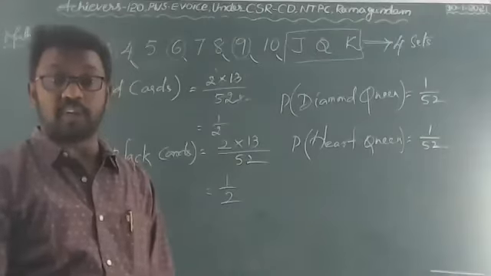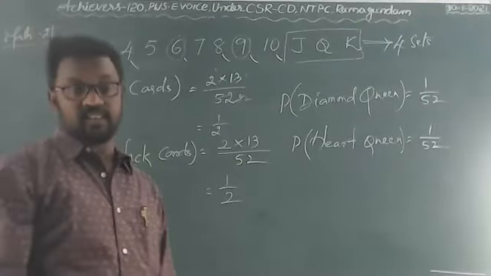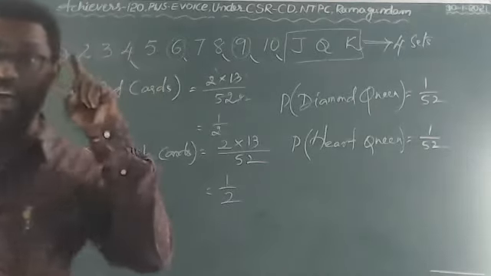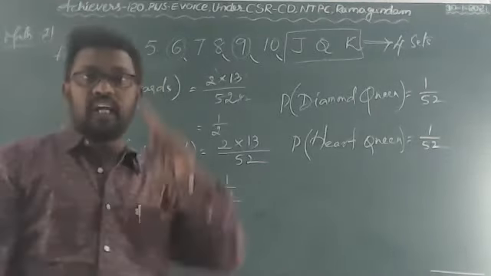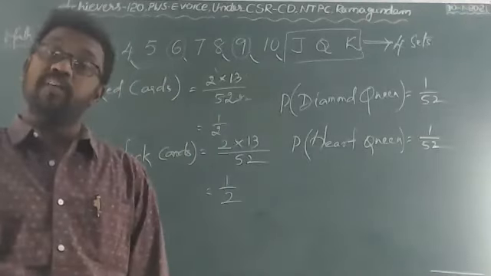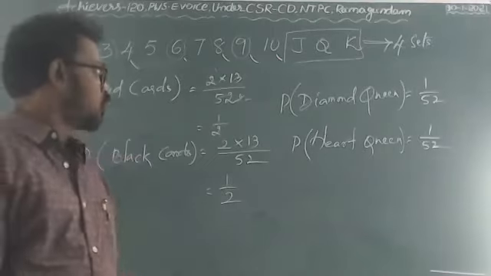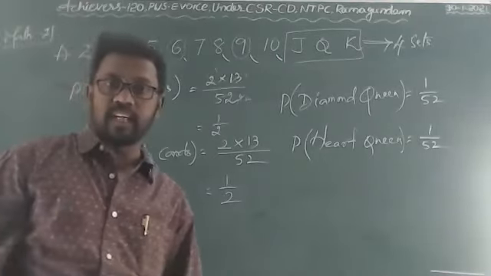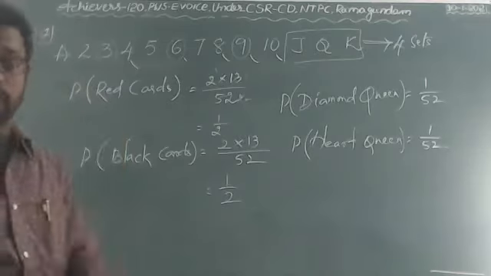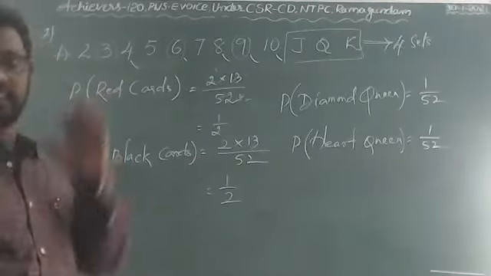Heart queen in a deck, only one card will be available, that is 1 by 52. So like this, if you extend, you will go like that.